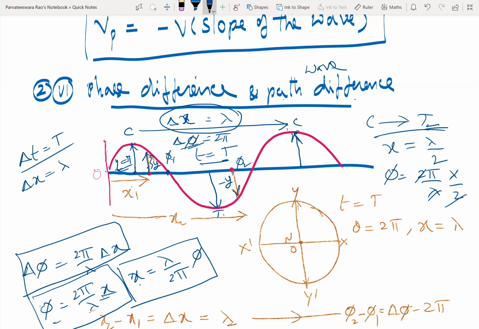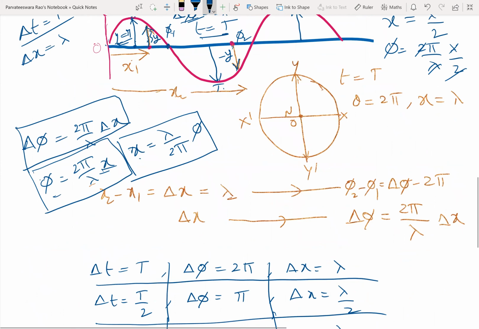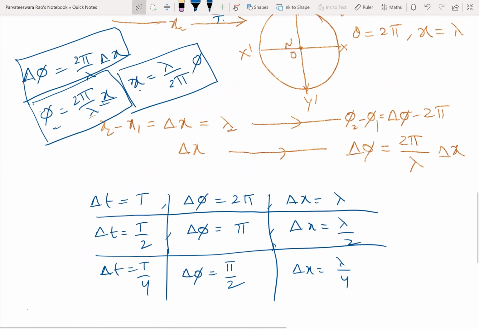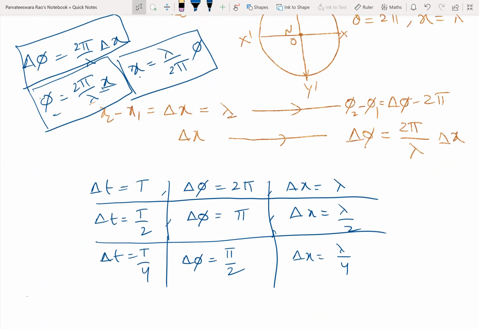So this distance in the medium traversed by the wave is measured in terms of path difference. Phase difference is for a particle, path difference is for the wave. Understand? Got it? Understood the relation or not? Yes, sir.